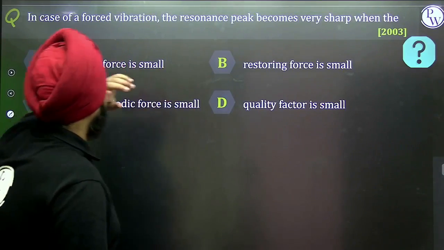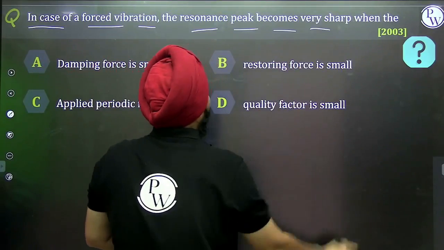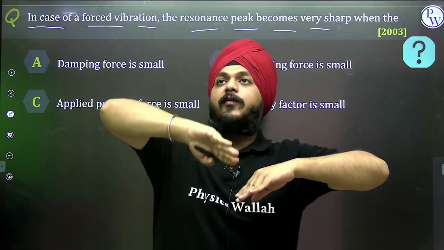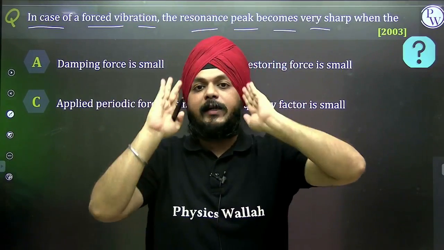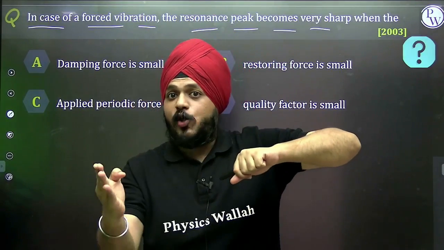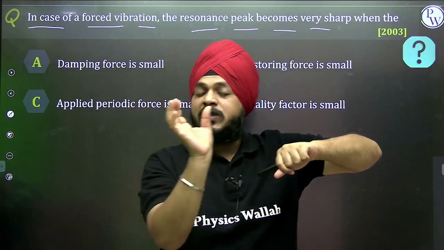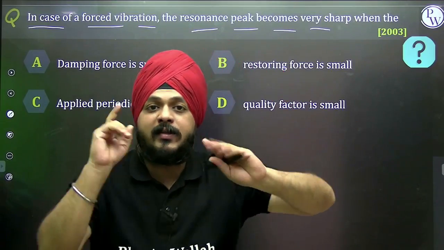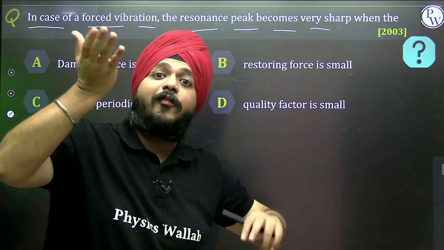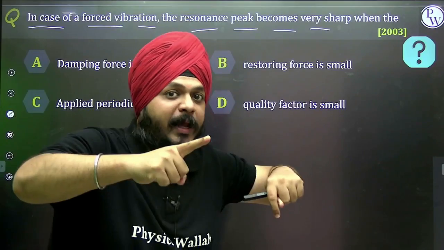See, again it was asked in 2003. In the case of the forced vibration, the resonance peaks are very sharp when there is one resonance curve. When the resonance curve is quite sharp, it means that on application of an external force, the frequency of the oscillator is trying to match the natural frequency, the natural frequency of a particle performing SHM in the absence of damping.